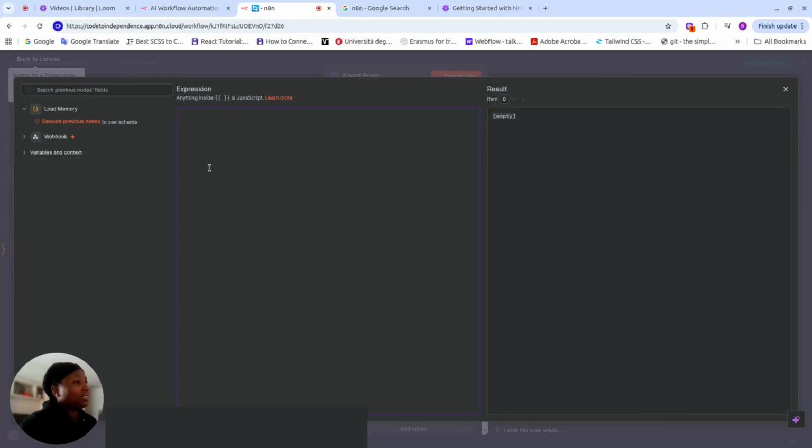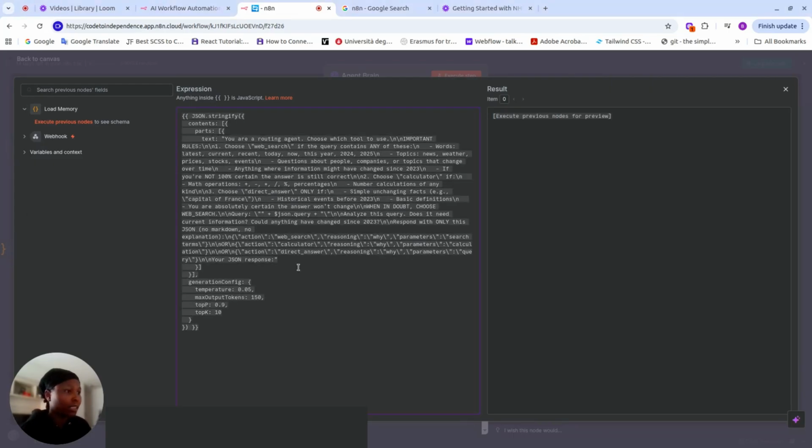This is also one of the languages of n8n. I won't say n8n has its own language; it's using JavaScript here, but in a special format. These brackets, if you know Angular, one of JavaScript's frameworks, Angular uses this type of braces in order to execute expressions. Here it says anything inside of this is JavaScript. That is just the information it's telling you. So first of all, I'm going to copy and paste my code so we can speed up this build.